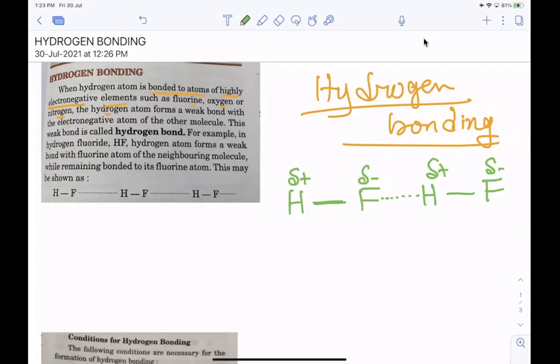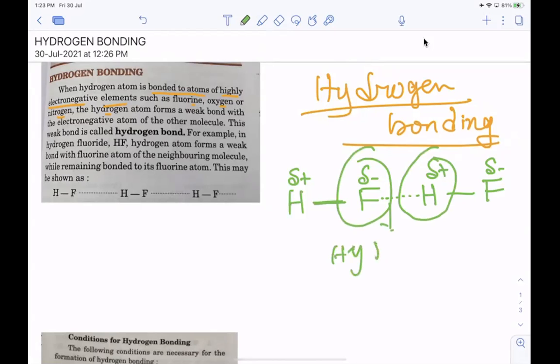So this hydrogen and this fluorine will be attracted by an electrostatic force of attraction, and because of this force, hydrogen bonding occurs. Okay, this is hydrogen bonding. Clear? Yes, ma'am.